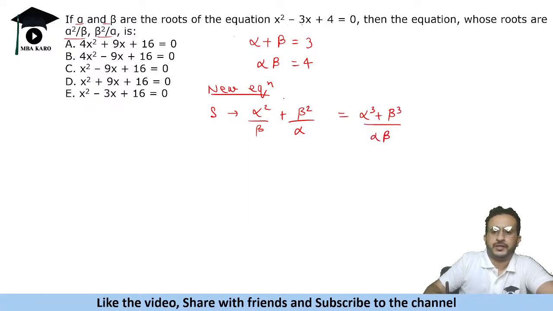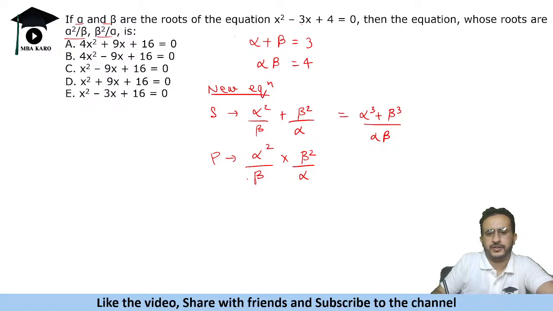And the product will be alpha square upon beta into beta square upon alpha. So beta beta cancel, alpha alpha cancel, that is alpha beta. So the product remains alpha beta, which is 4 only.